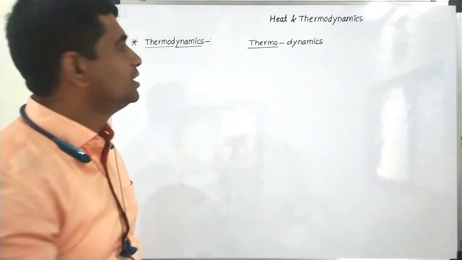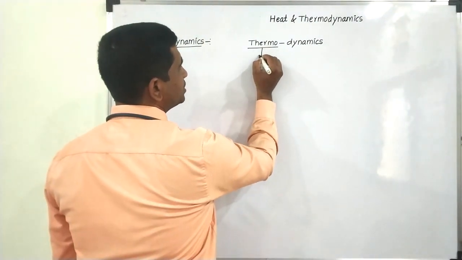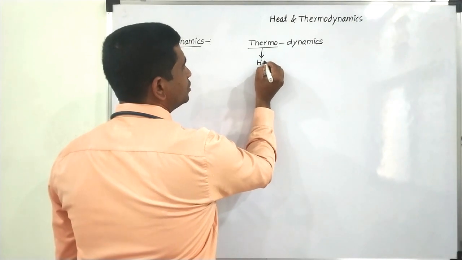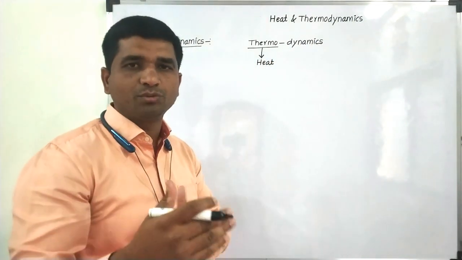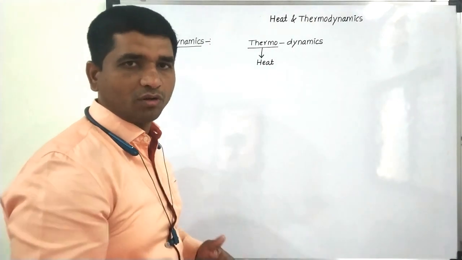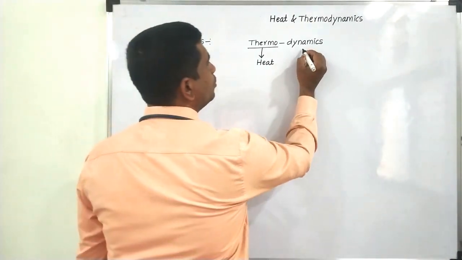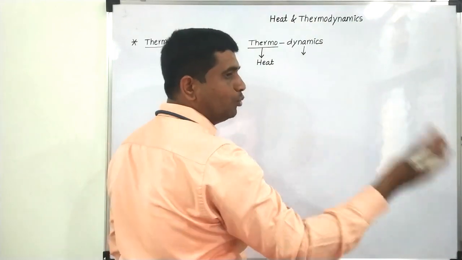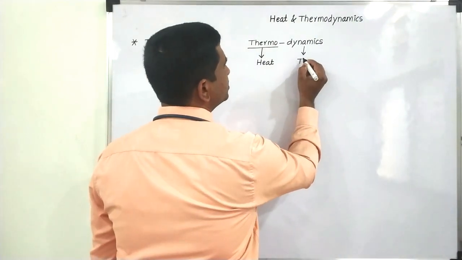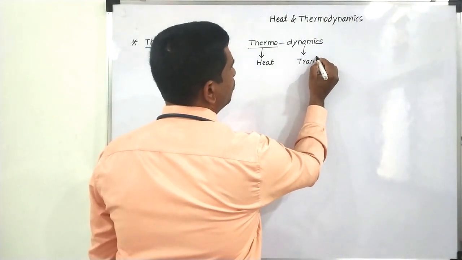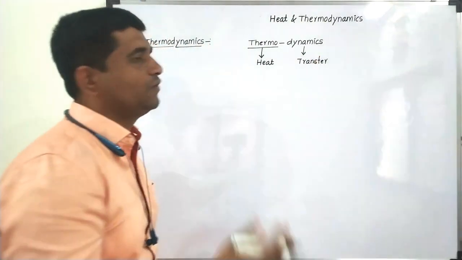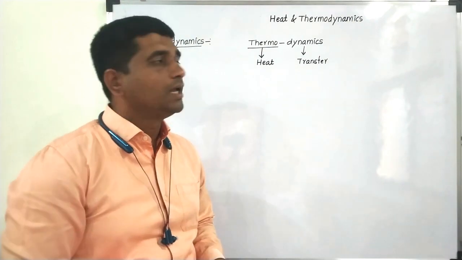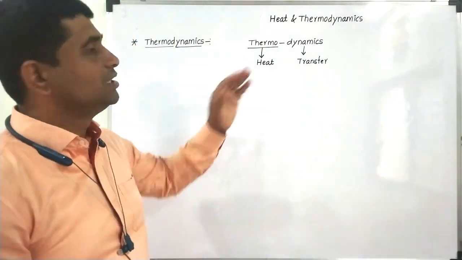Thermo means heat. And dynamics we call the study of motion of an object. So how heat is moving, or how heat is transferred from one medium or from one object to another object, that we will be studying in this course. And this term is called thermodynamics.